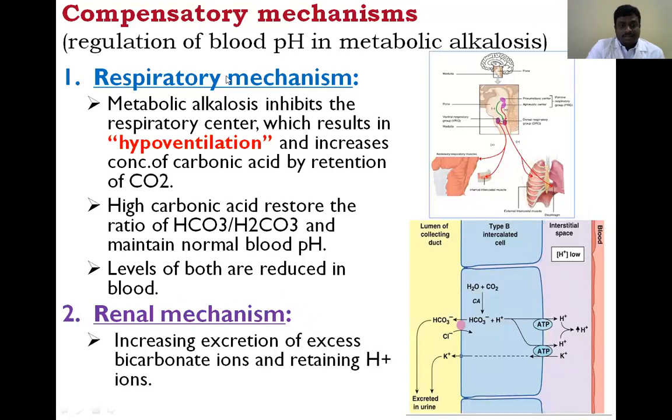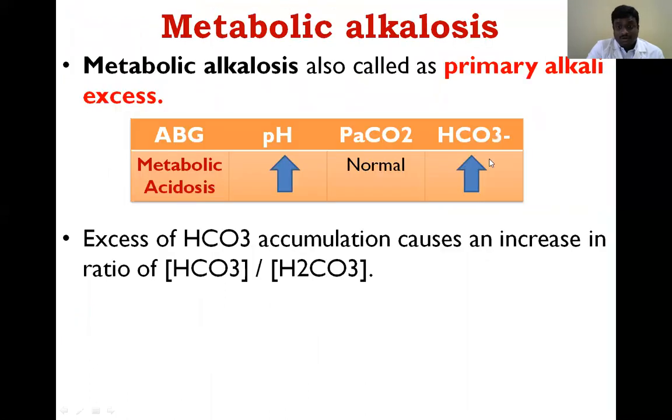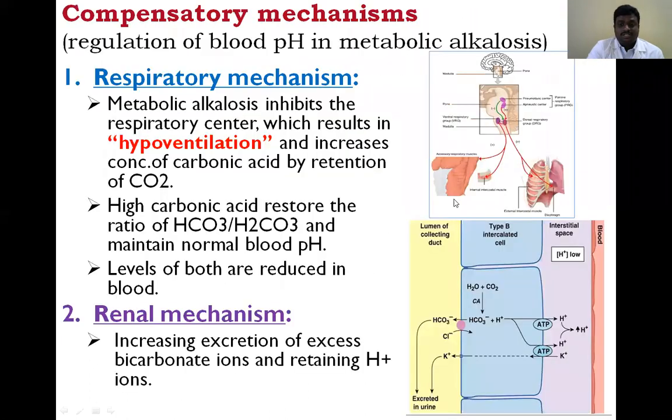In the respiratory mechanism, we have to either increase the carbonic acid concentration or reduce the bicarbonate concentration in the blood. Metabolic alkalosis inhibits the respiratory center, which results in hypoventilation. When hypoventilation happens, the concentration of carbonic acid increases by retention of carbon dioxide.